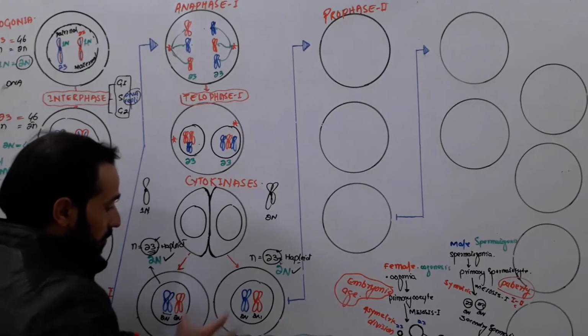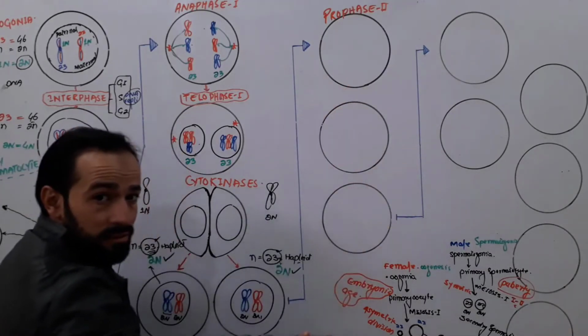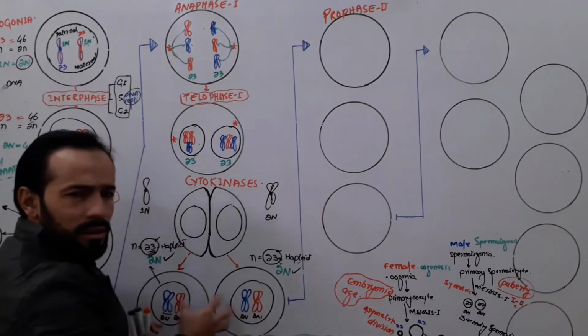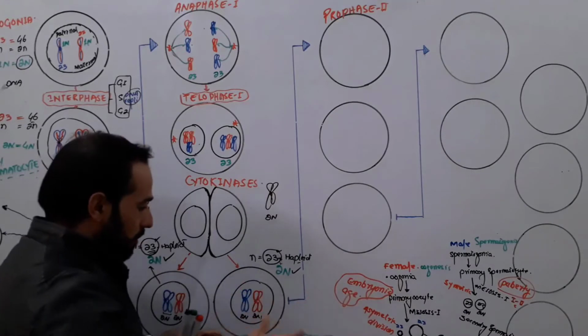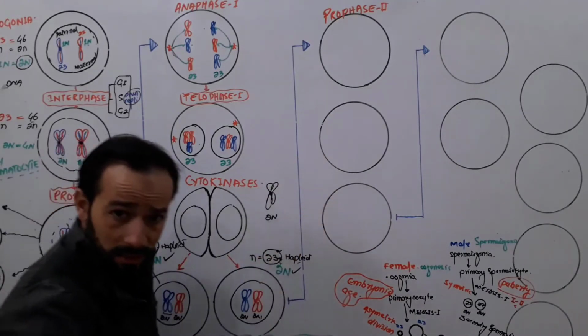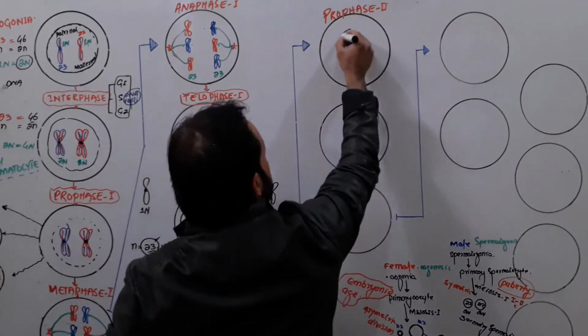but we will take one of them and we will see the different steps. Those steps are common for both of them, right? So we cannot take both of them to carry forward. We will just take an example, one of them, and we will see how many cells are formed in the end. Look, during prophase second, what will happen?